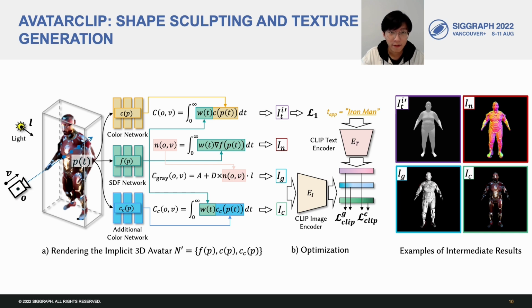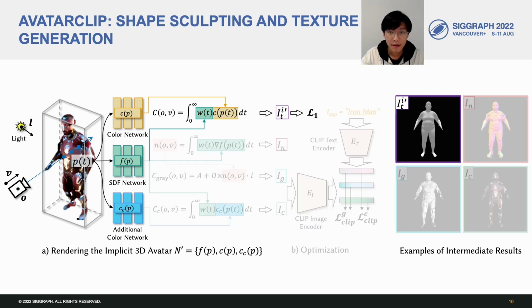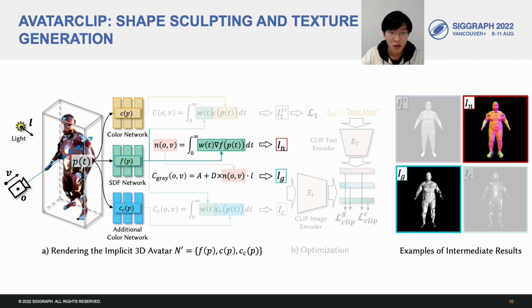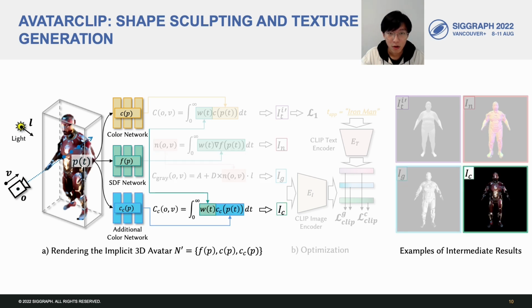With this network modification, we can get four types of renderings. With the original color and SDF networks CP and FP, we can render the white body image. It is used for the reconstruction loss, which is used to maintain the coarse body shape. Then by calculating the gradient for each spatial point on the SDF network, we can get the normal map. Together with random lighting, we can generate a colorless version of the model that shows its geometry. Finally, using the SDF network and the additional coloring network CCP, we can get a colored rendering of the avatar.